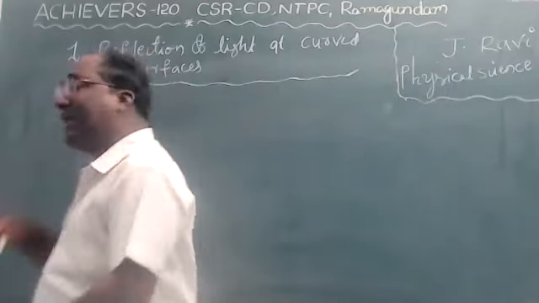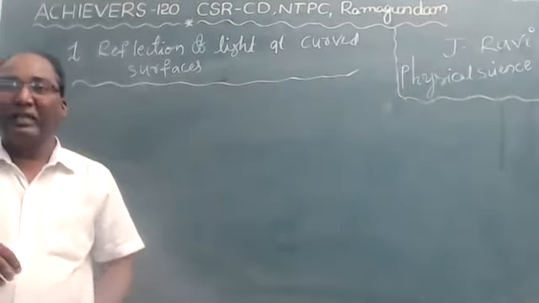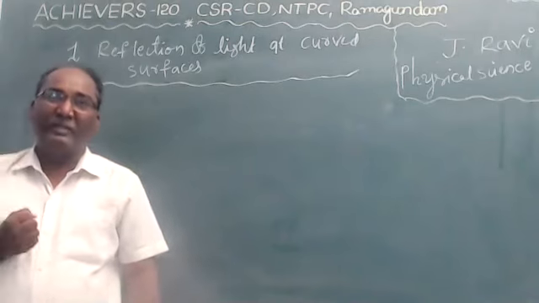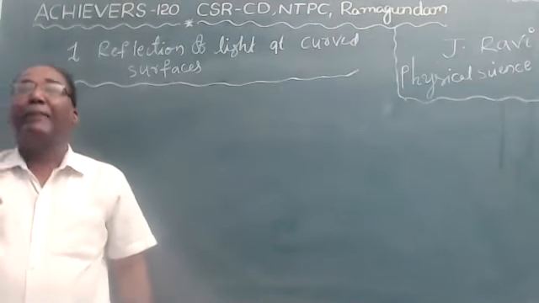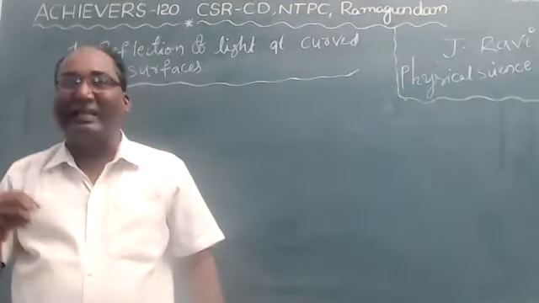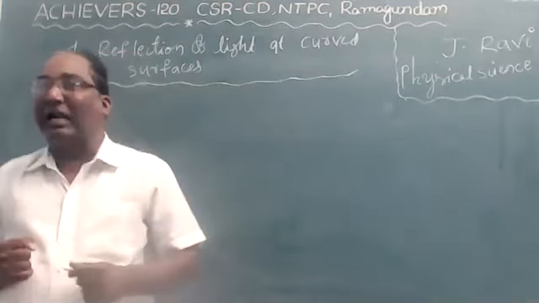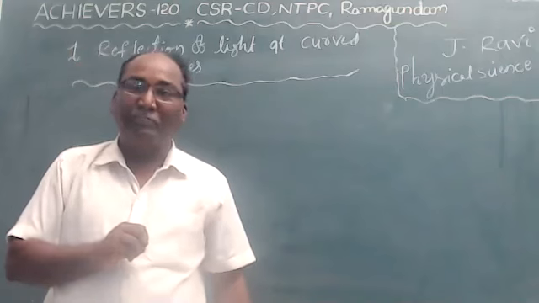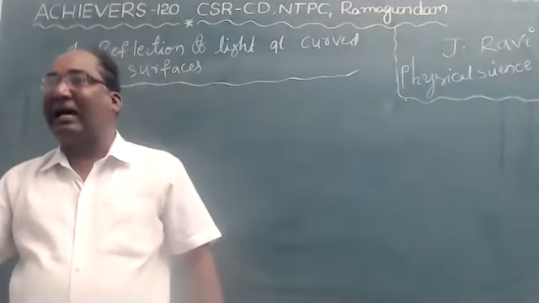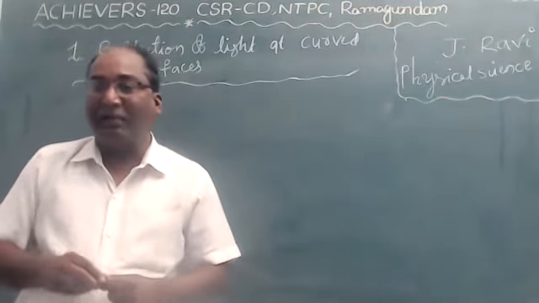Then what is meant by reflection? Reflection means the bouncing back of light. The bouncing back of light is called reflection.